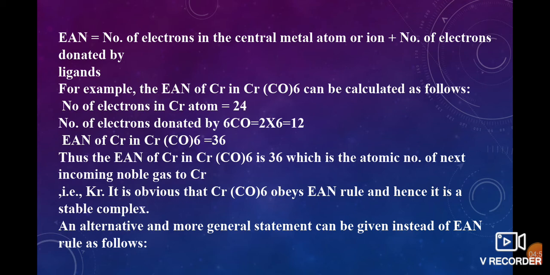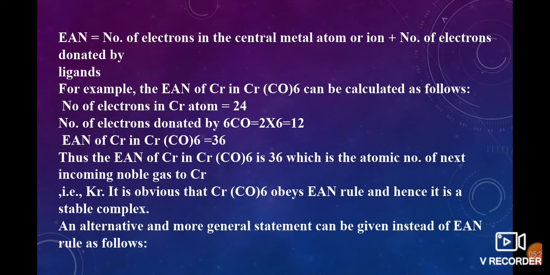For any complex compound, we calculate the EAN, and if the EAN is equal to the atomic number of the next noble gas, then it is called a stable complex. Thus, the EAN of chromium here is 36, which is the atomic number of krypton, so it obeys the 18 electron rule.